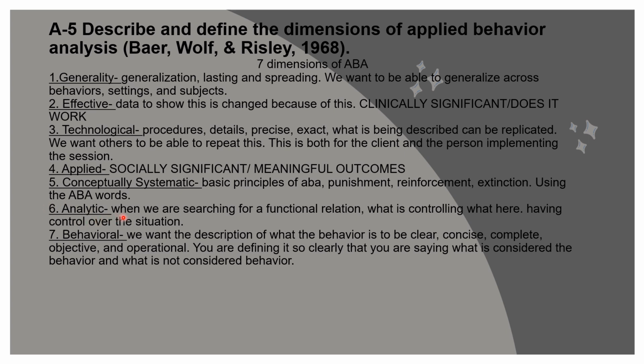The sixth one is analytic. When we are searching for a functional relation, what is controlling what here? Having control over the situation. If you are reading something and it's talking about a functional relation and something controlling something, we're talking about analytic. And the last one, number 7, is behavioral. We want the description of the behavior to be clear, concise, complete, objective, and operational. You are defining it so clearly that you are saying what is considered the behavior and what is not considered the behavior.